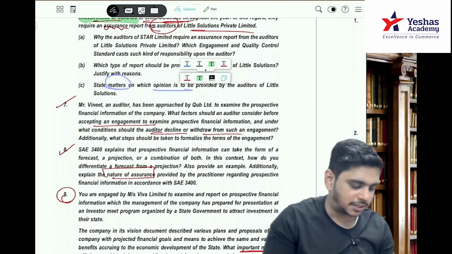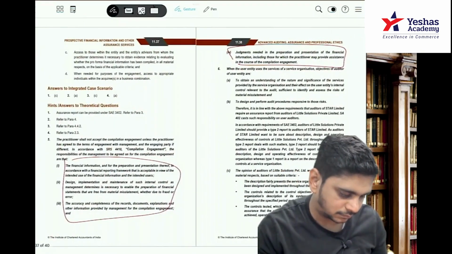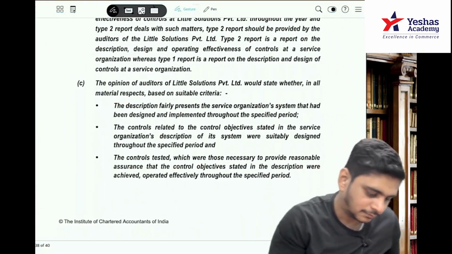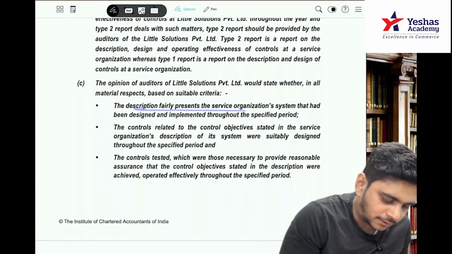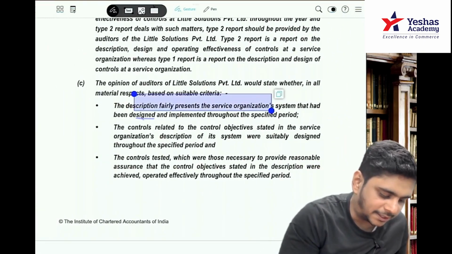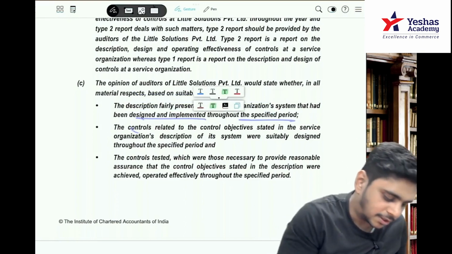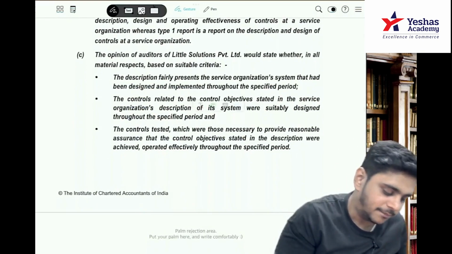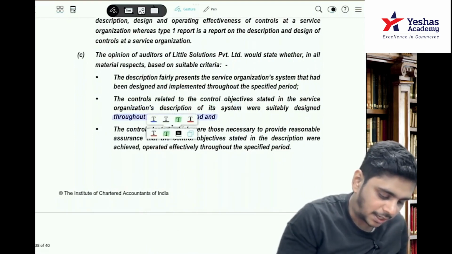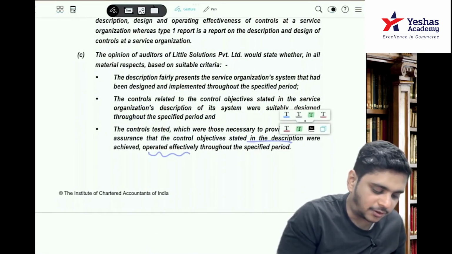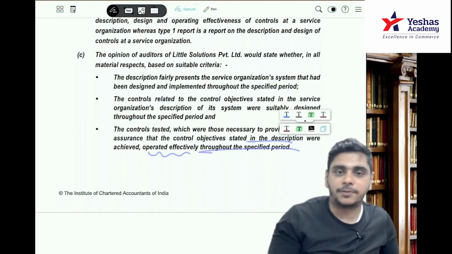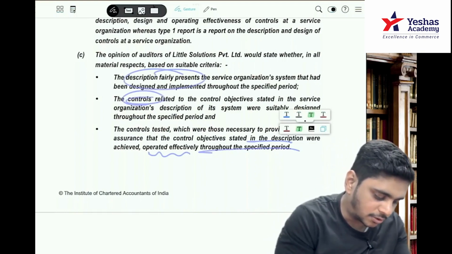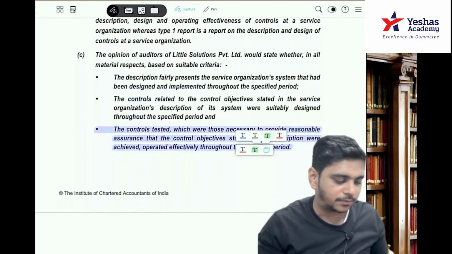What I have just said: the service organization system had been designed and implemented throughout the period. The controls related to control objectives are suitably designed throughout the specified period. The controls as stated in the description were operating effectively throughout the specified period. Same thing. First you talk about the system, second the controls, third that the controls are effective throughout the period.